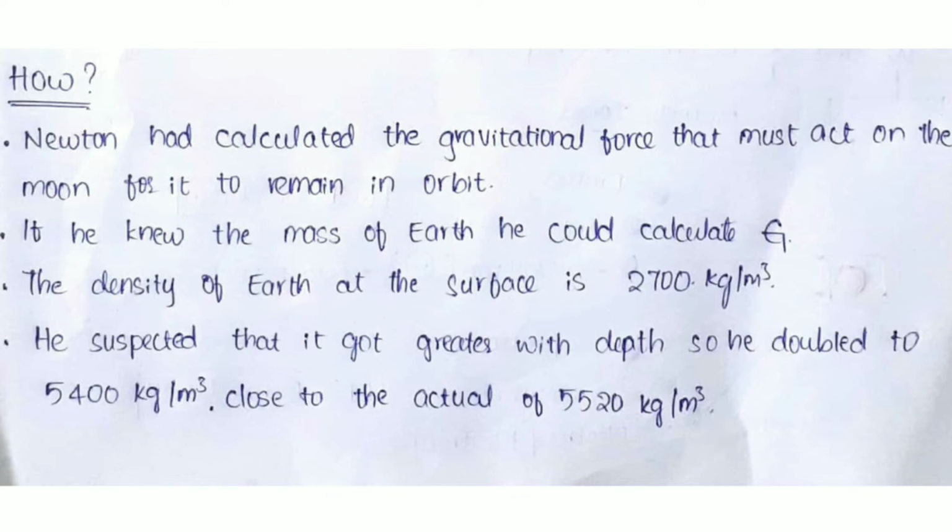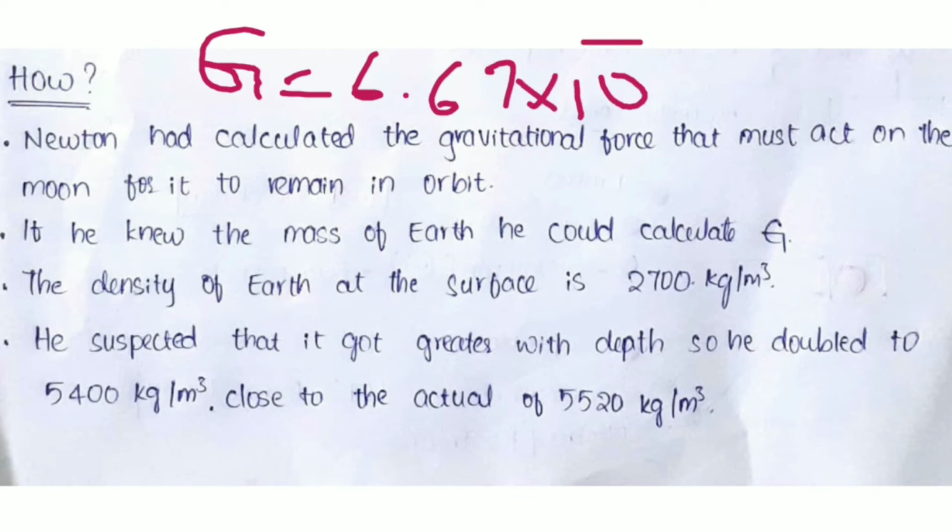How do we get G equal to 6.67 into 10 to the power of minus 11 in these units? So this is the assumption given by Sir Isaac Newton. Okay, let's do it with this one.